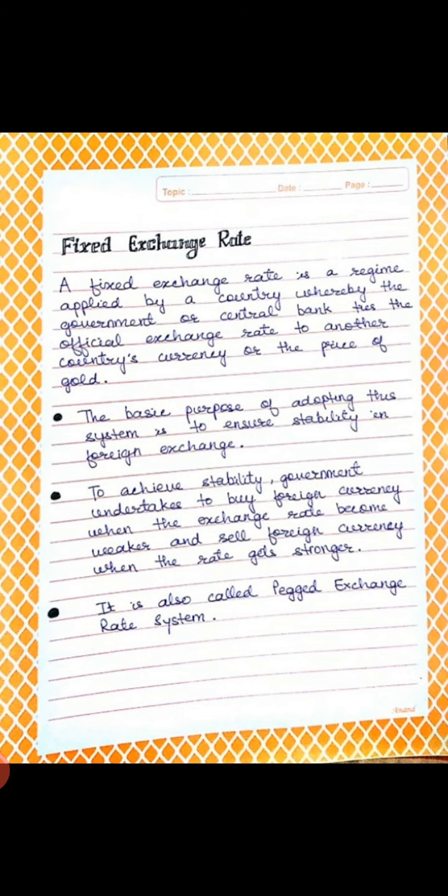Now we have to discuss the different types of foreign exchange rate systems. Generally, when we talk about the types of foreign exchange rate systems, there are three types. The first one is the fixed exchange rate system, the second is the flexible exchange rate system, and the third one is the managed floating rate system. Now we have to discuss the first one, that is the fixed exchange rate system.